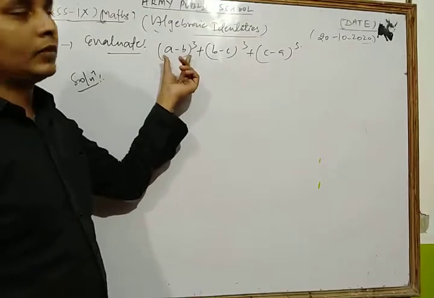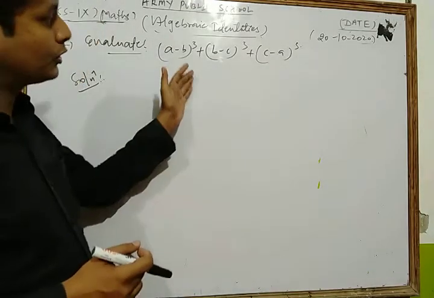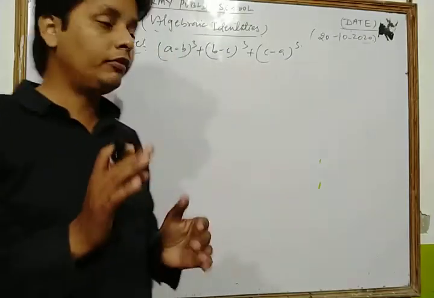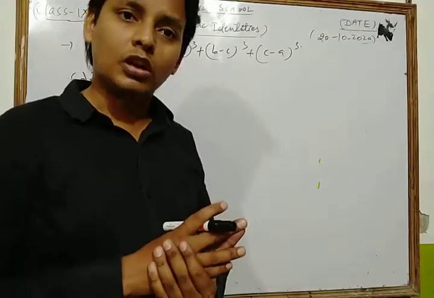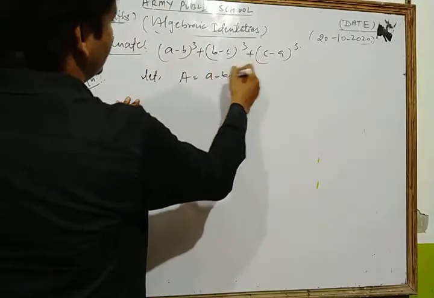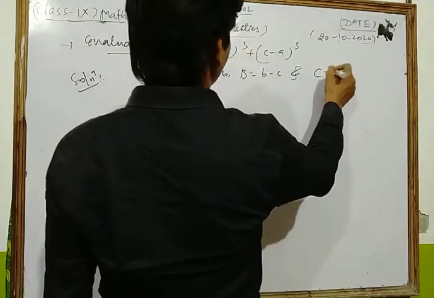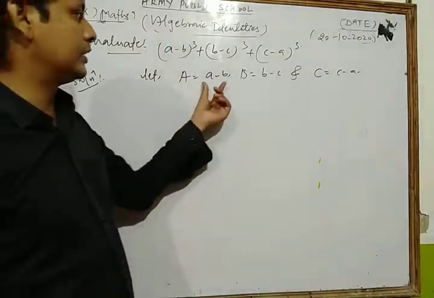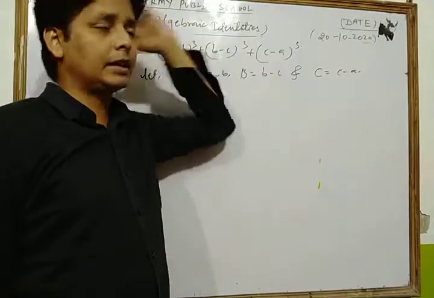If we expand each and every term based on the identity (a − b)³, then that question is very lengthy and broad. In this type of question, first of all you check whether a + b + c is equal to 0 or not. First of all, we take capital A equal to a − b, capital B equal to b − c, and capital C equal to c − a.